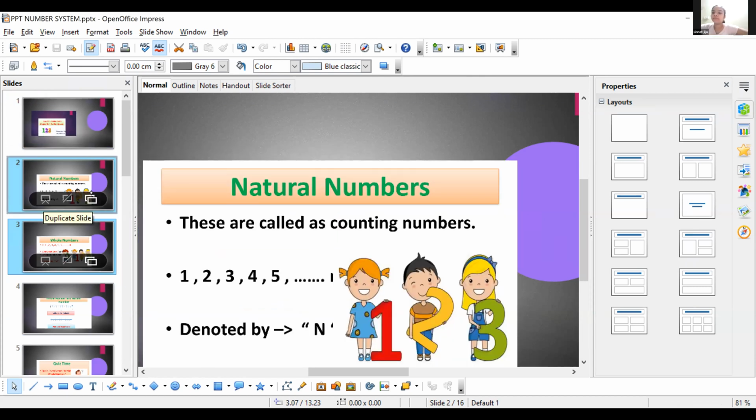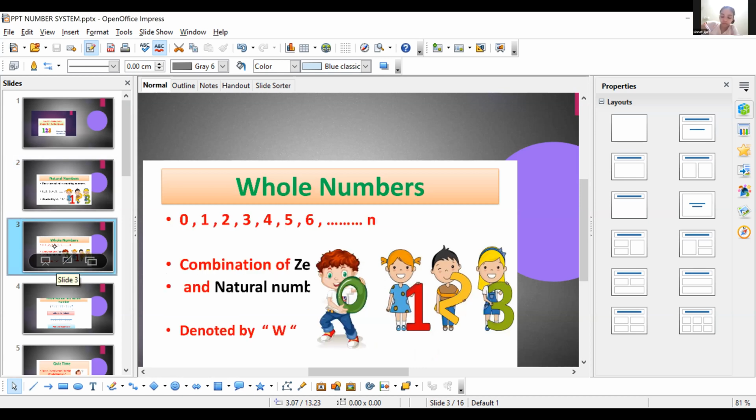See natural numbers. What are natural numbers? Can you see that slide? Yes, ma'am. Natural numbers means the counting numbers 1, 2, 3, 4, 5, 6, etc. Counting numbers are the natural numbers, and the natural numbers are denoted by capital N. Now, when we add zero to the natural numbers, what will we get?